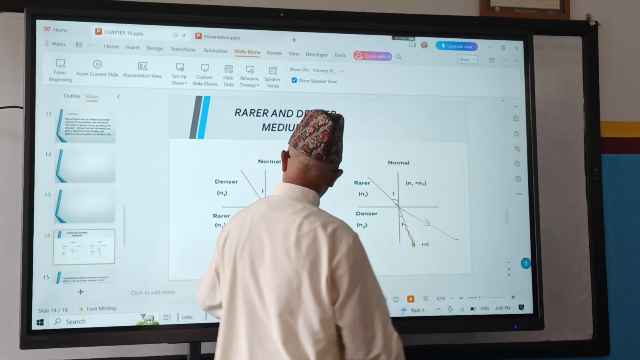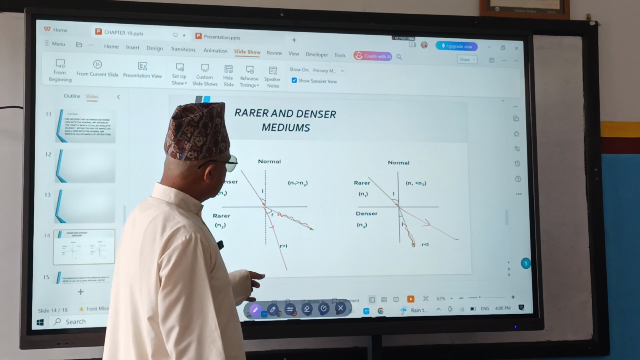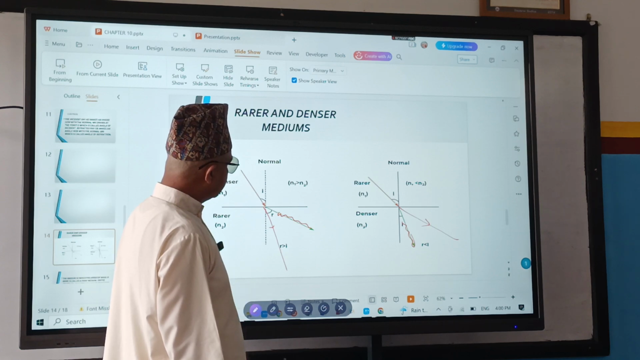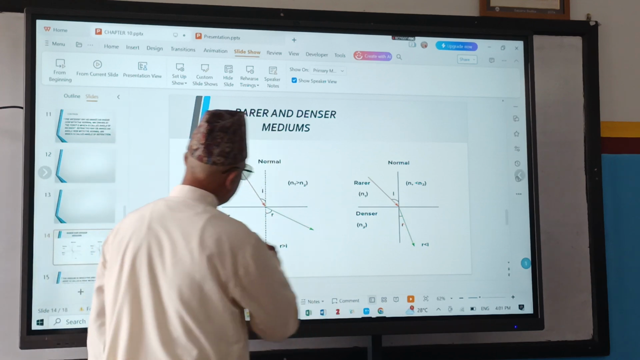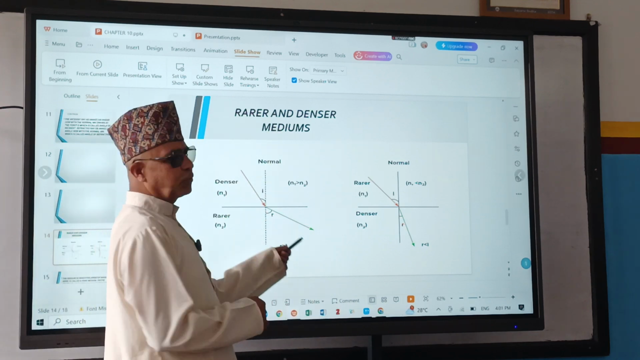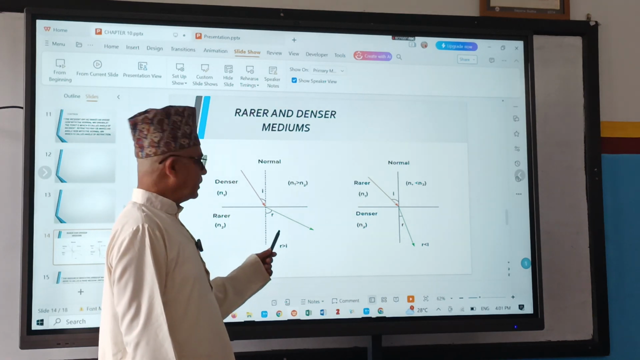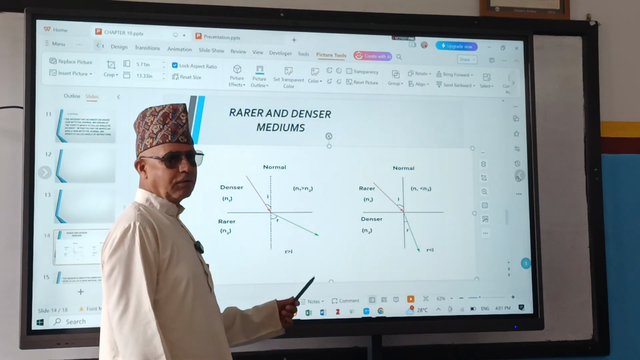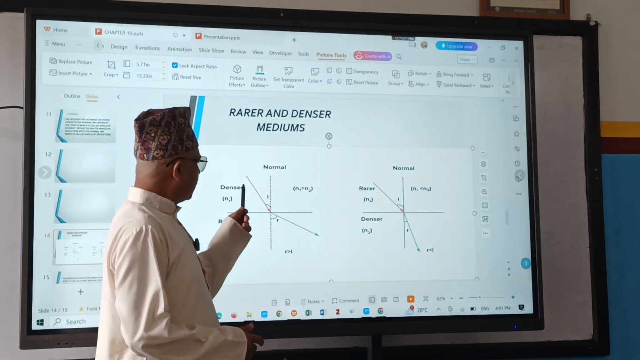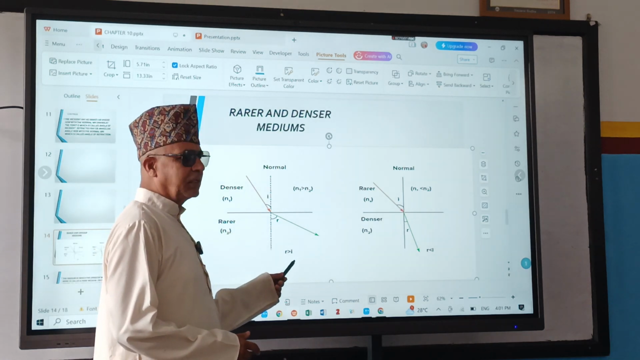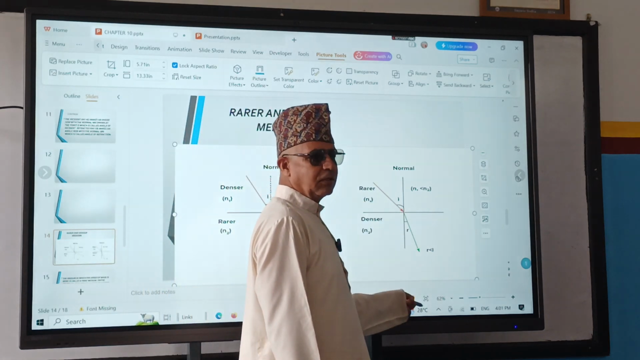This figure is okay. Goes from denser to rarer. Why confusing? Denser to rarer means speed will increase or decrease? If it increases, it goes away. That was right. Give a big round of applause. Sometimes confusion. So when going from denser to rarer, speed increases, goes away. Here, rarer to denser means speed decreases, towards the normal.